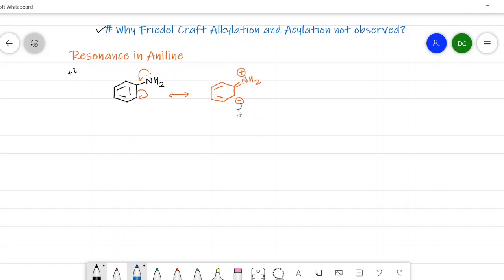Now this negative charge again shifts, then we get the next resonating structure by shifting the charge and pi bond. Here we get a negative charge, then double bond NH2, a positive charge.